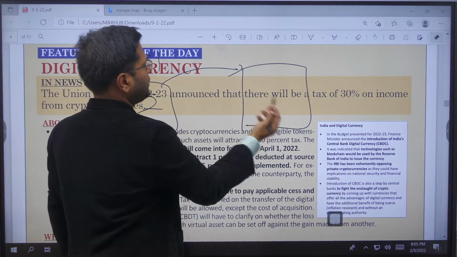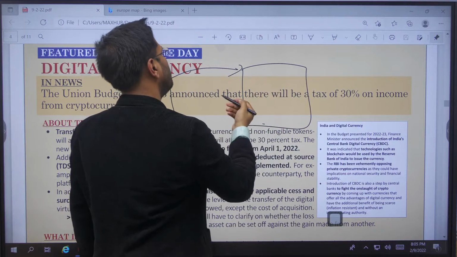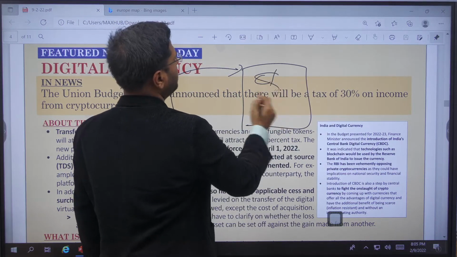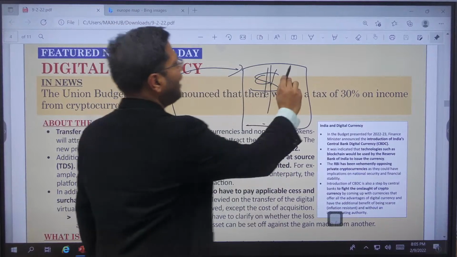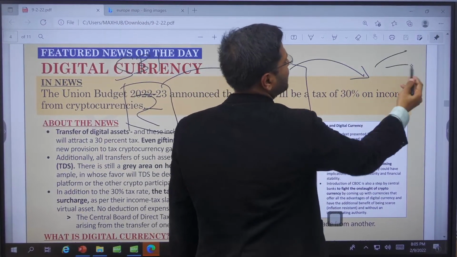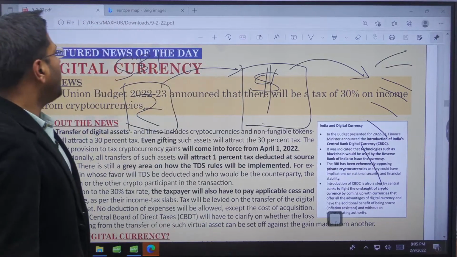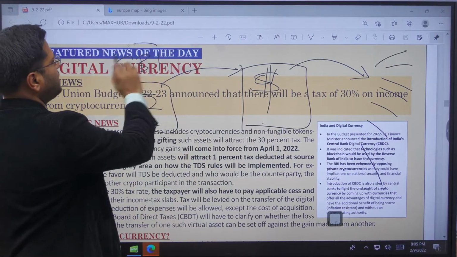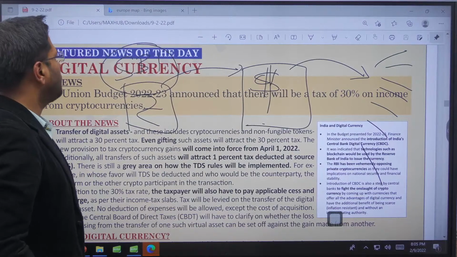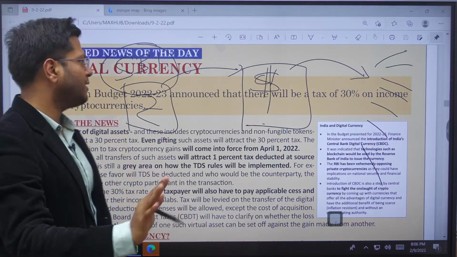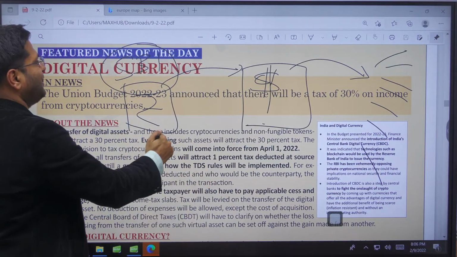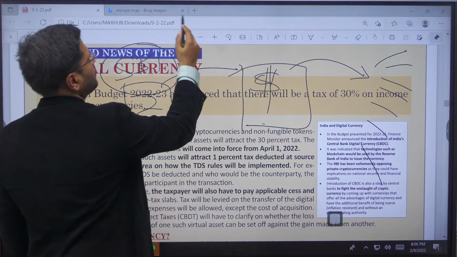They will convert my rupees into the dollars. They'll help me convert, and after that they will help me purchase any of the 9,000 crypto coins that I want to. Now government said that these organizations, bank organizations, intermediaries, all of them, they should not be participating in crypto because they are illegal assets. This was the government's move first time.